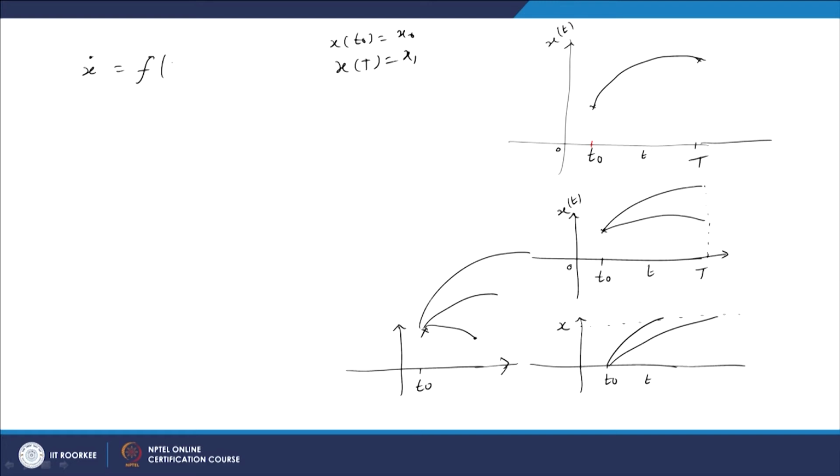So, in all the cases we would like to find an optimal control for a control problem of this type, x dot equal to f of x of t, u of t. So, we have a control system of this form, and we want to minimize a functional J. In the previous lecture we have seen J is of the form integral of f of x of t, x dot of t, u of t and t dt.